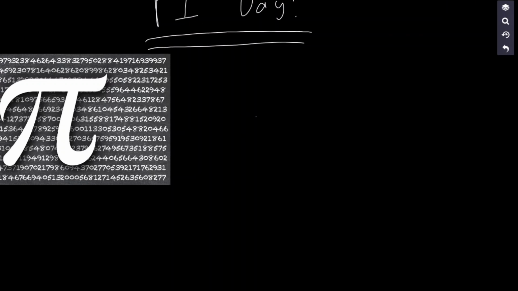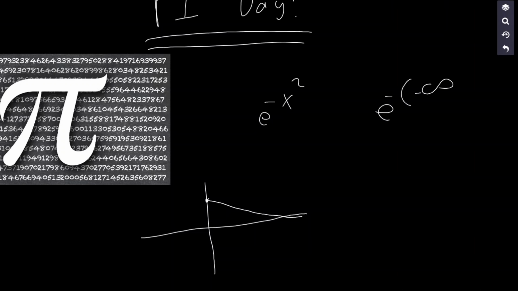there's this famous function, e to the negative x squared. And why is this function so famous? Well, if we graph it, at 0, e to the 0 is 1. If we go to the right, we'll get e to a negative power, so that's going to be close to 0. To the left, the negative x squared becomes e to a negative number as well, so as x goes to infinity, that just approaches 0. By infinity, I'm just subbing in a relatively big number so you can see what the behavior of this graph is like. So it's something like this.